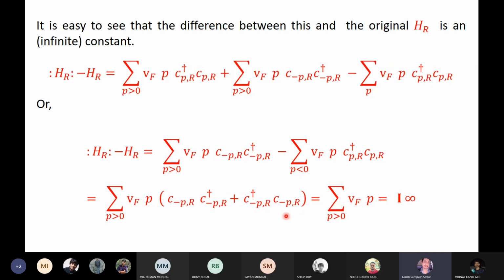And what is this in the bracket? What is this called? Try to follow the steps yourself. Anti-commutation relation. Yes, this is the anti-commutator of C and C dagger.